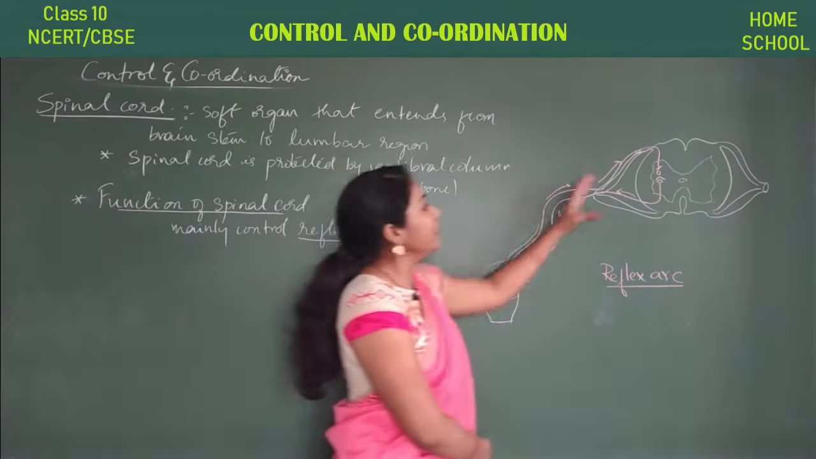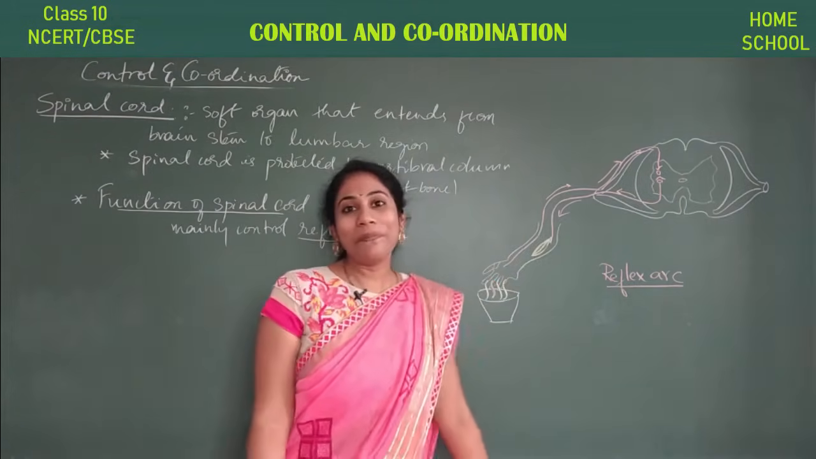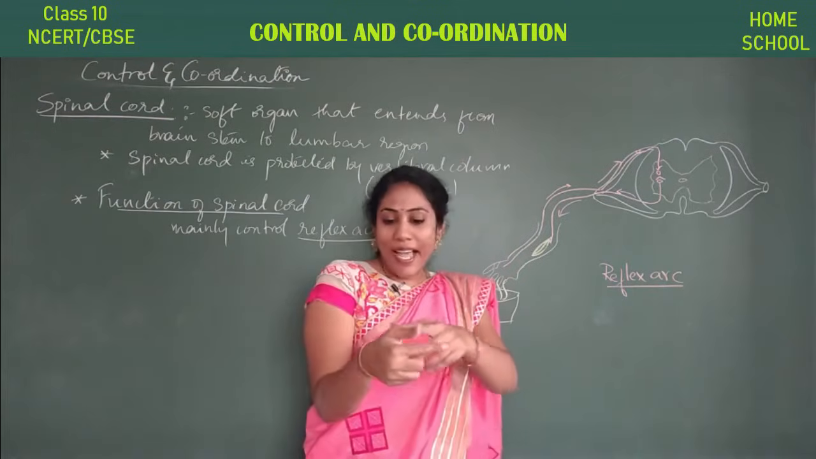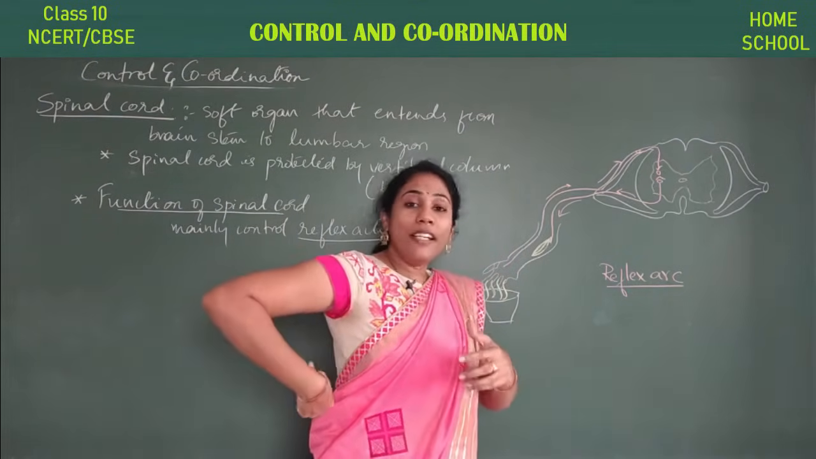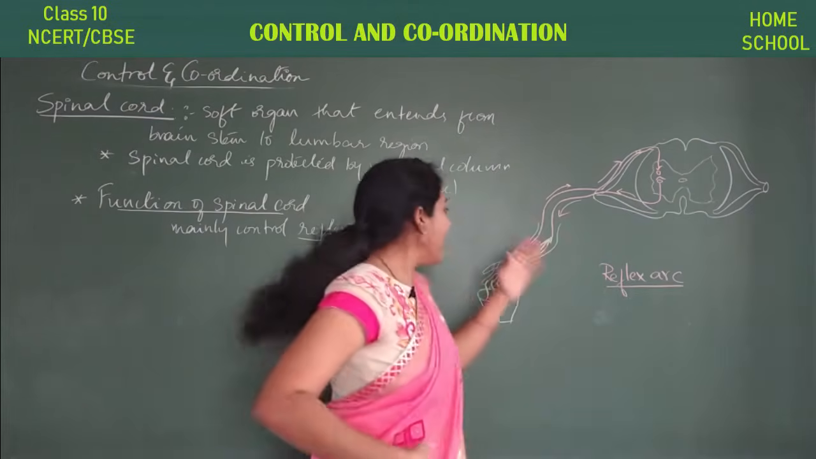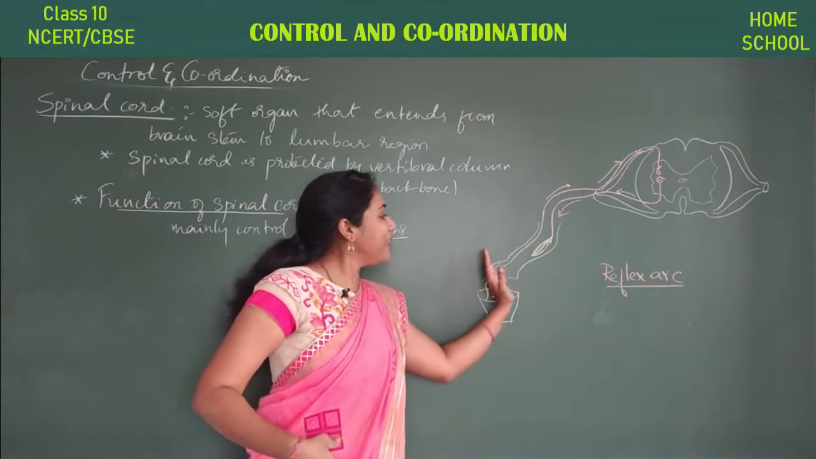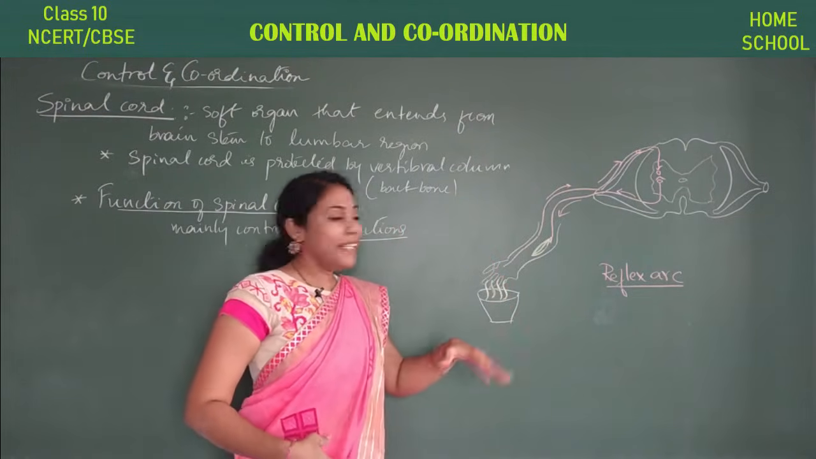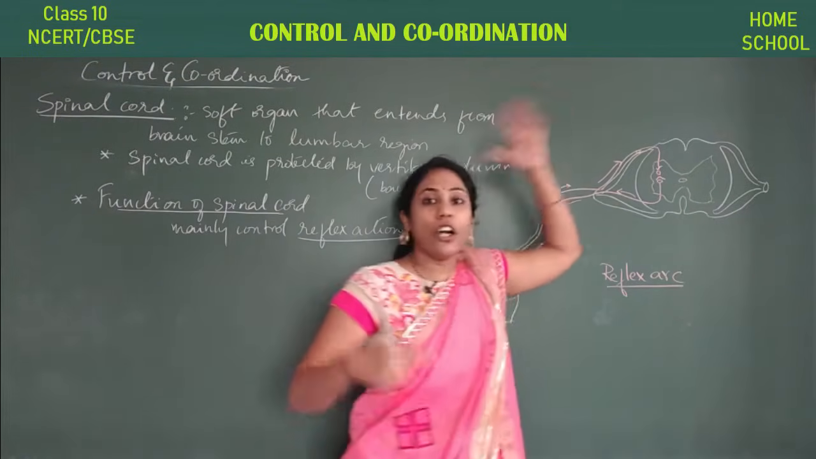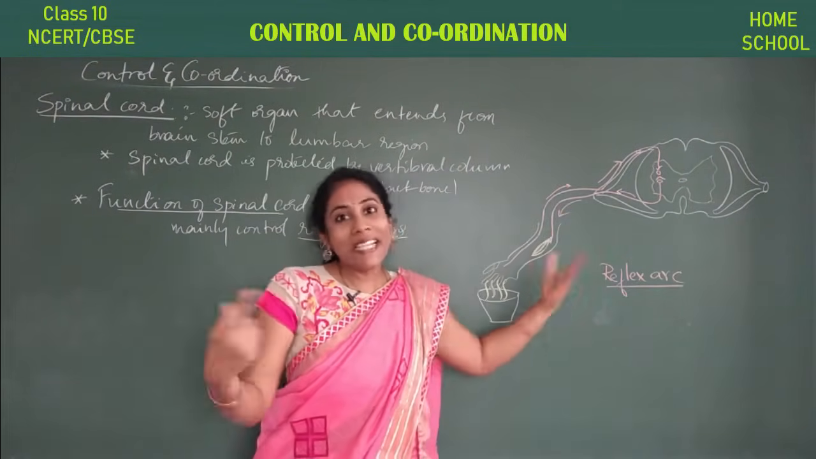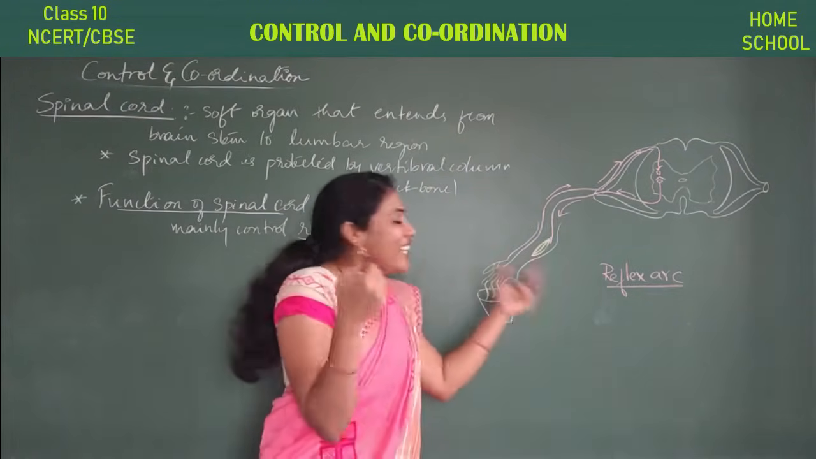Why does the information go to the spinal cord? Why does it not reach the brain? See here, the hand is connected, the spinal cord is here, so the spinal cord is nearer than the brain. Here the action has to be very quick. The moment you touch hot water, the hand should be removed very quickly. By the time the information goes to the spinal cord and then to the brain, it takes time. In that time, your hand might have completely burnt. So the action has to be very quick.